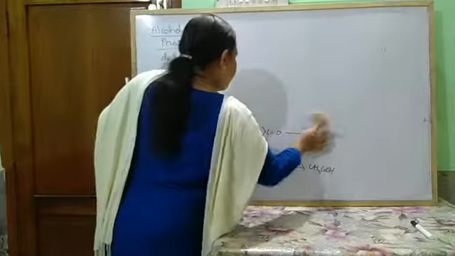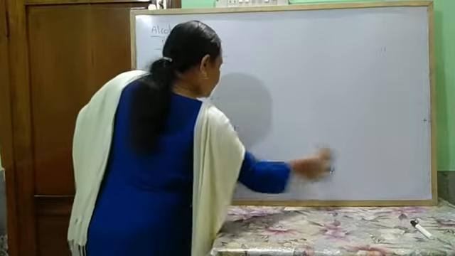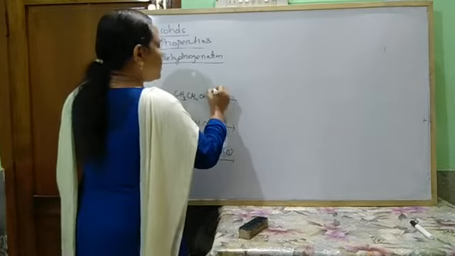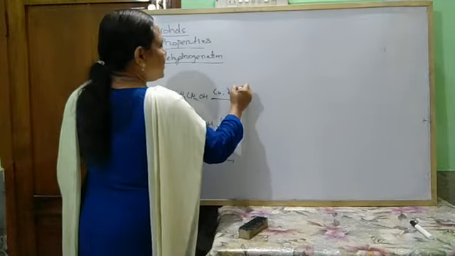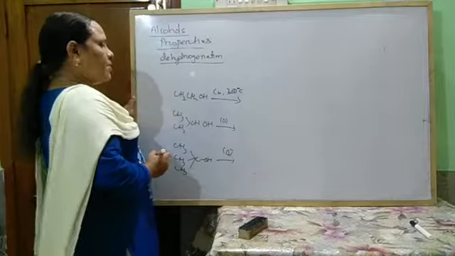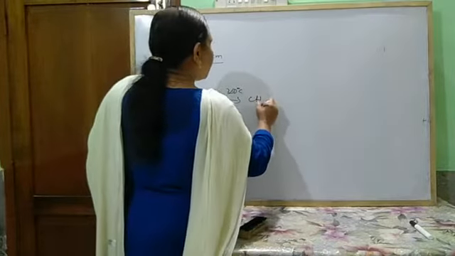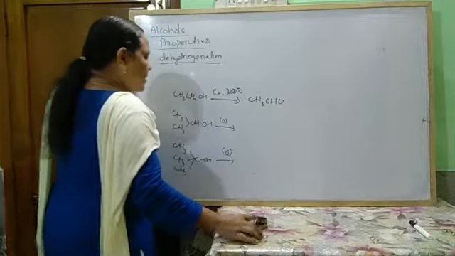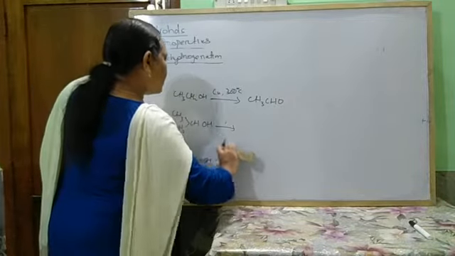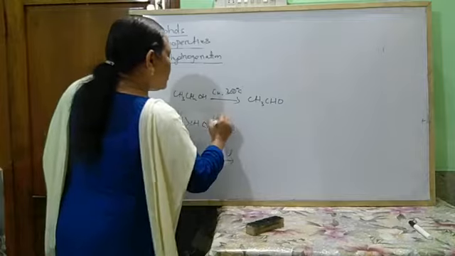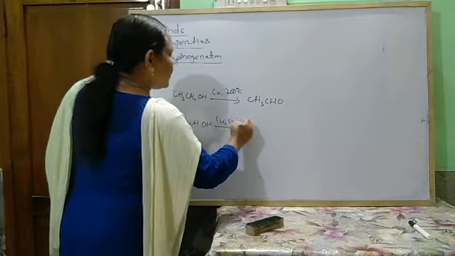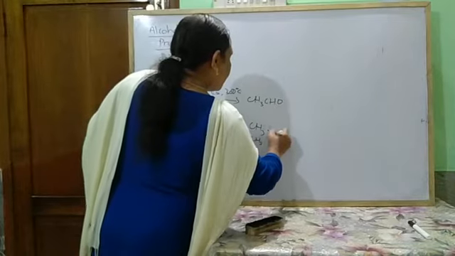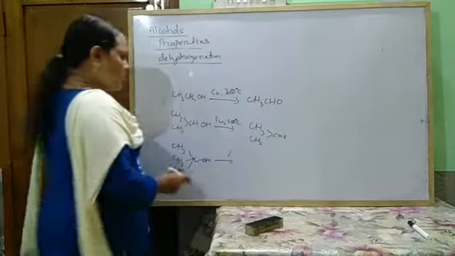For example, when ethyl alcohol is passed through copper at 300 degrees Celsius, at 523 Kelvin, it forms aldehyde. And when secondary alcohol is passed through a copper tube at 300 degrees Celsius, it forms ketone, which does not give any other product.